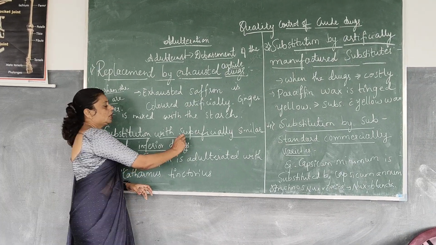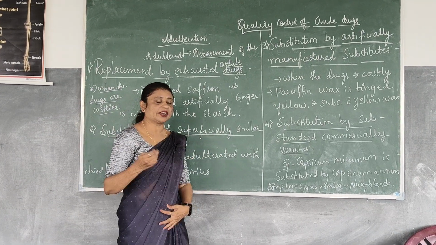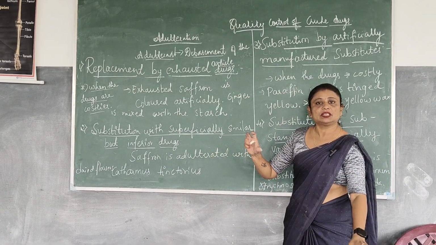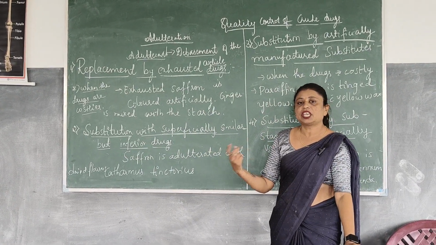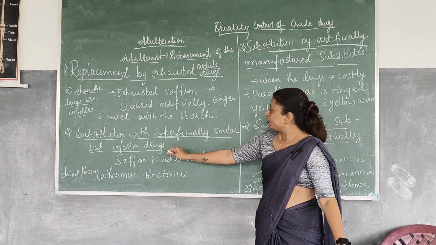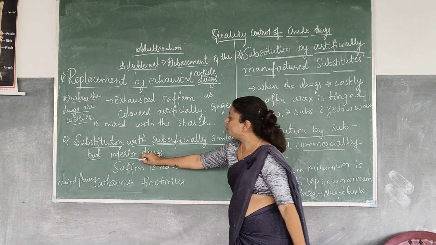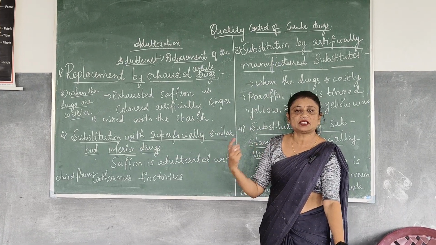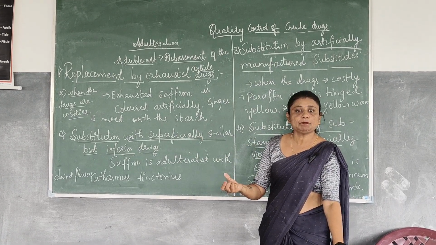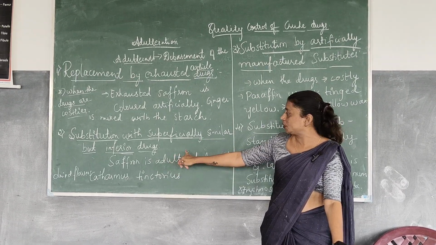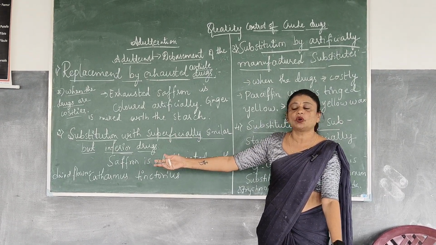Superficially similar means the drugs will be looking like the same thing. The drugs will be of the same color, same odor and taste as the original drugs. But what they are doing is mixing the original drugs with inferior drugs. Inferior drugs are nothing but poor quality or substandard drugs. That means the genuine, original drugs will be mixed with the inferior or poor quality drugs.